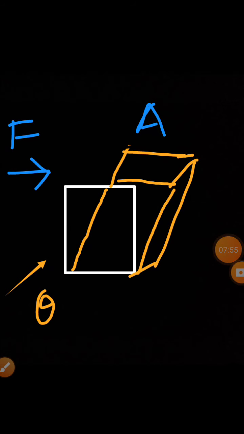Say the angle through which the body has experienced the lateral shift is theta. We say that the body is subjected to a shear stress, and the strain produced in the body is called as shear strain.